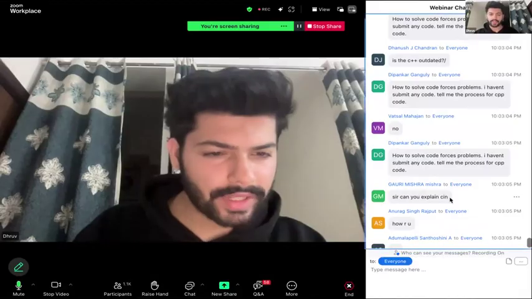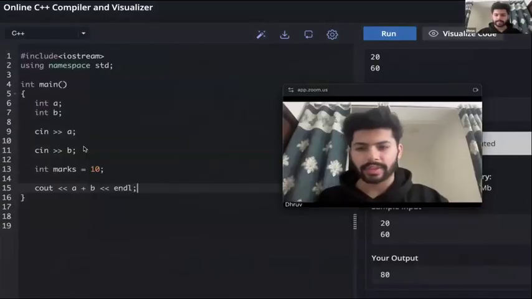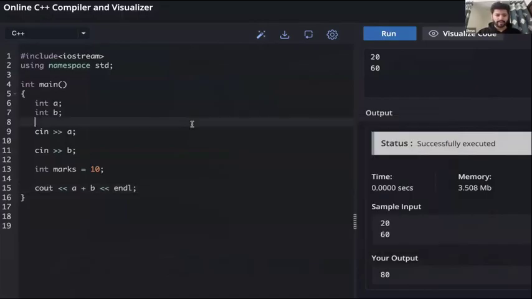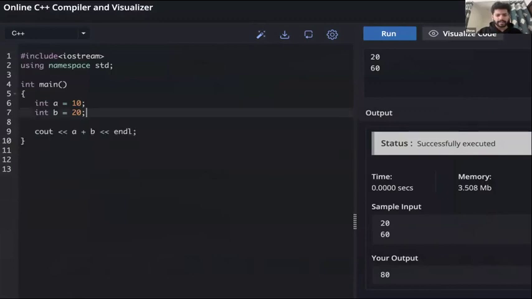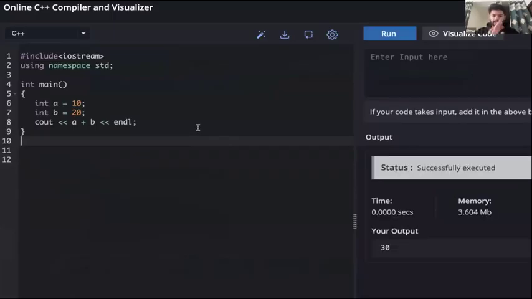Can we explain cin? So Gauri, cin is helping us to take input from the user. Before this, what we have done is I've written here A equal to 10, B equal to 20. But this A will always remain 10, and B will always remain 20. What if we want some input from the user and then find the answer? At the end, we want any other person to also be able to use our code.